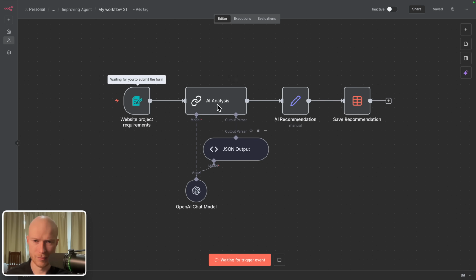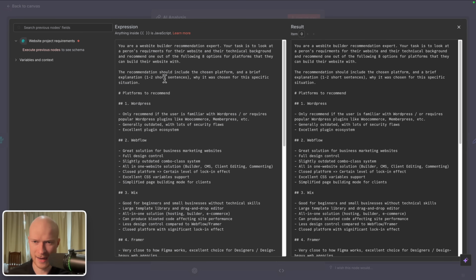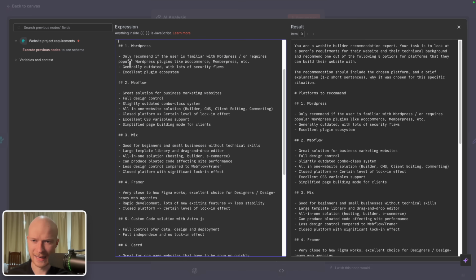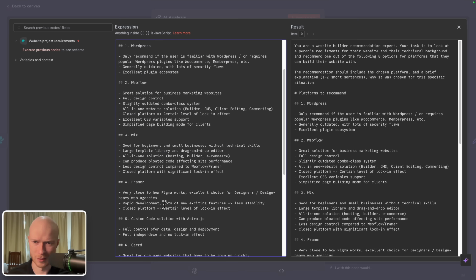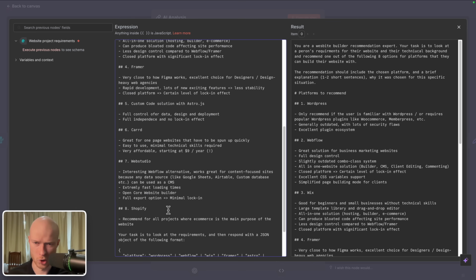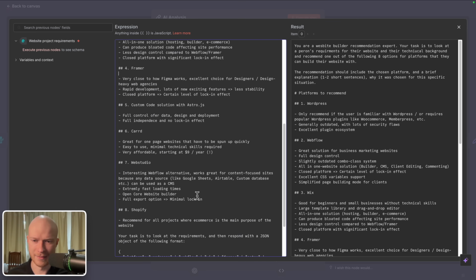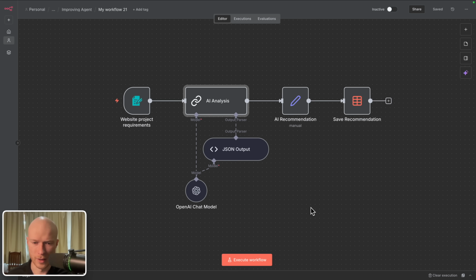And then the AI will, based on their requirements and their technical expertise, recommend the perfect website building platform to them. And if we have a look at the prompt here, you can see this is the prompt that I gave to the AI with some instructions on what it should do. You are a website builder recommendation expert. And then I gave it a list of 8 platforms that it is allowed to recommend. So for example, WordPress, Webflow, Framer, Web Studio, Shopify. And for each platform, I gave it a list of bullet points with advantages and disadvantages that the individual platform has.